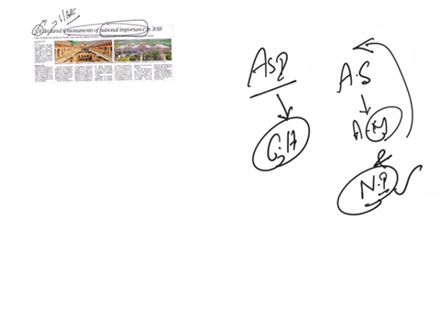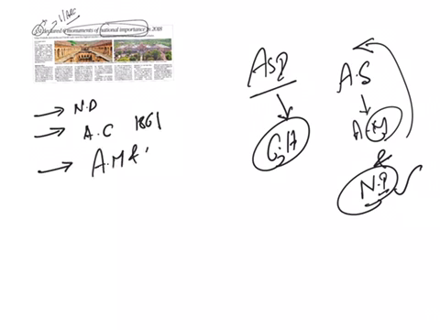Now, some of the facts about this organization: it is headquartered in New Delhi and was established by Alexander Cunningham in 1861. This organization regulates all the archaeological activities according to an act from which it has got its responsibilities, that is, the Ancient Monuments and Archaeological Sites and Remains Act of 1958.